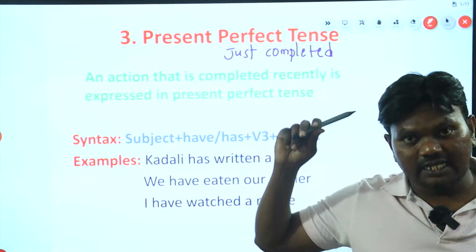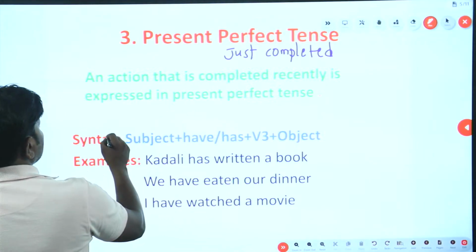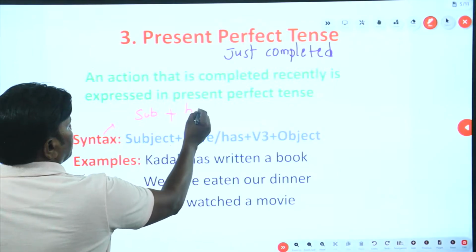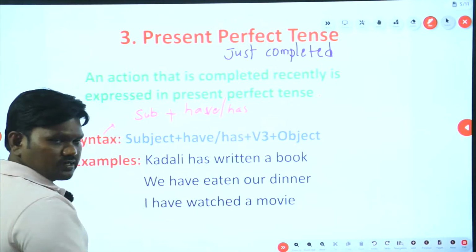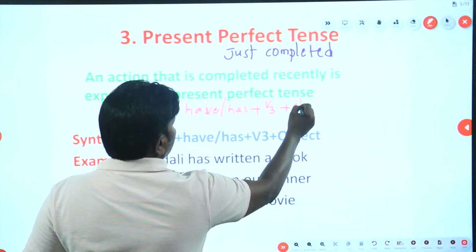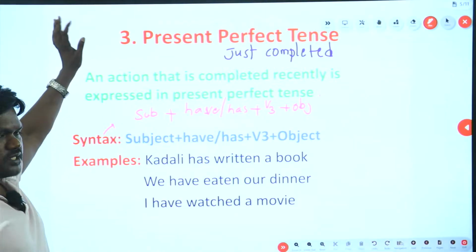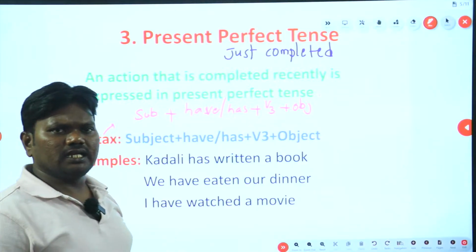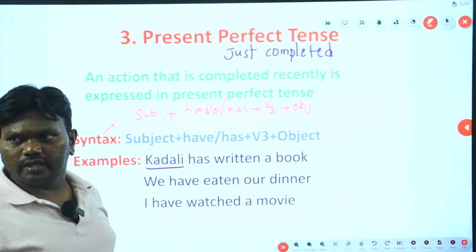Now see the syntax, as I told you, syntax is very important. Subject, okay, the syntax is you need to have subject plus have or has. You take have or has, whichever is relevant, plus v3 plus object. If you remember this syntax, you can make examples of your own. So see, Kadali has written a book. Who is Kadali? Kadali must be a writer. She is a writer. Okay.